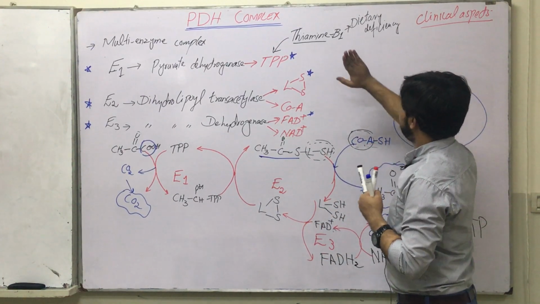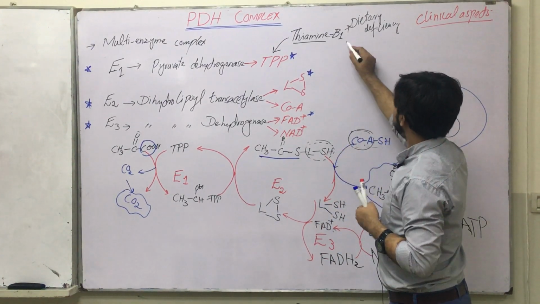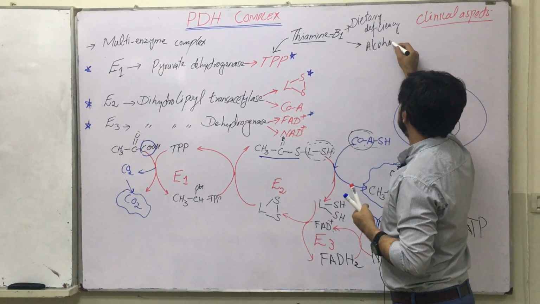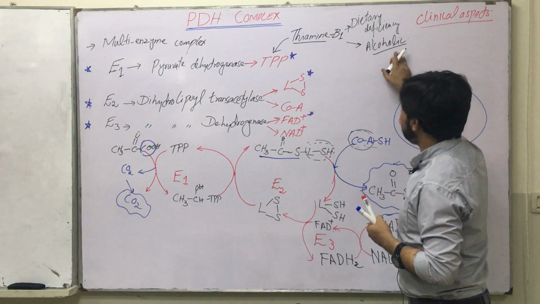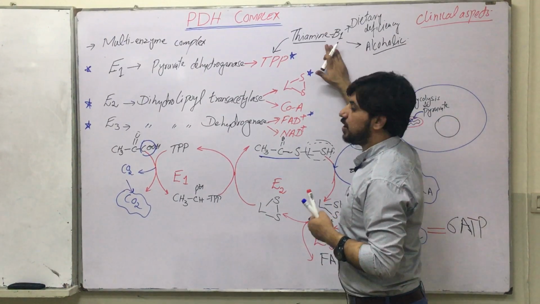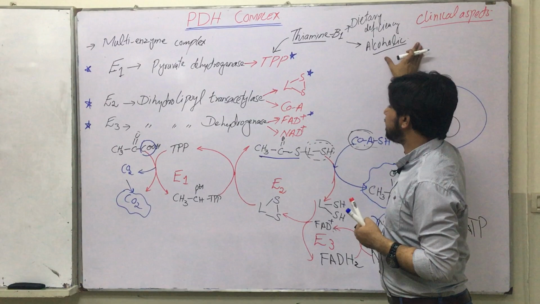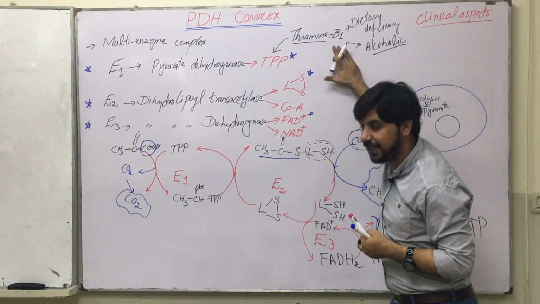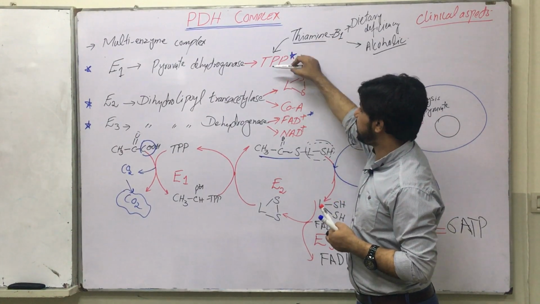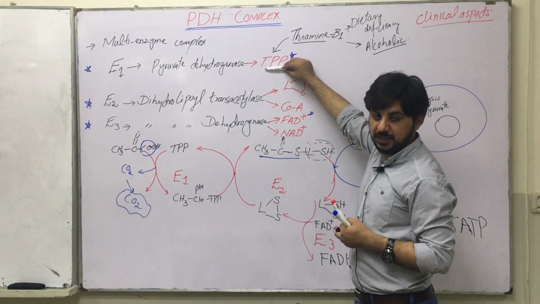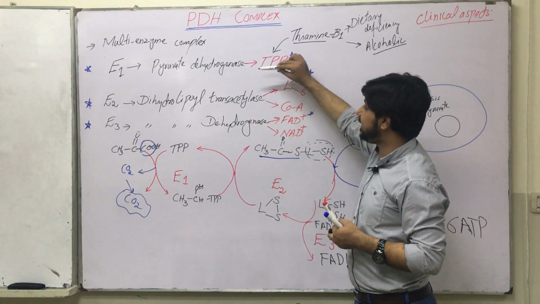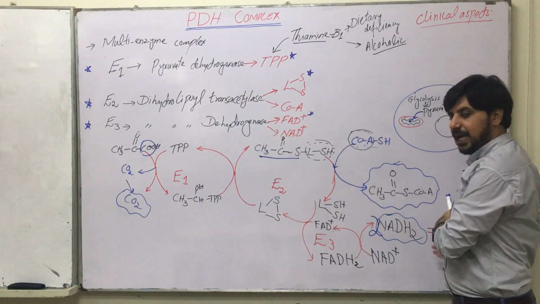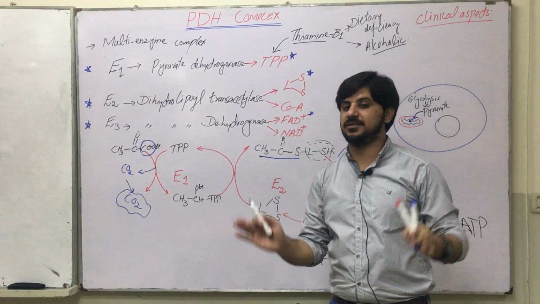Second, people who are alcoholic, because alcoholism causes a deficiency of B1. When someone is alcoholic, there will be a deficiency of B1, and when there is a deficiency of B1, there will be a deficiency of TPP. There will be no TPP formation, and when there is no TPP formation, there will be no conversion of pyruvate into acetyl-CoA and no energy in the cells.